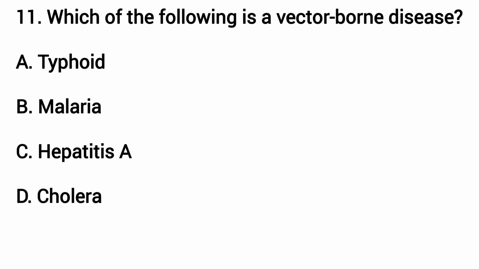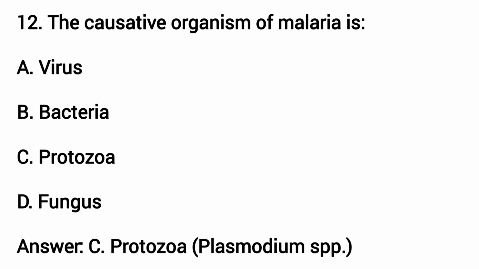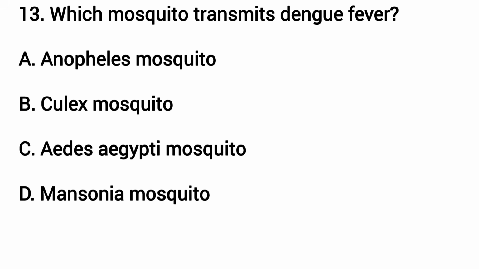Which of the following is a vector-borne disease? The answer is B. Malaria. The causative organism of malaria is. The answer is C. Protozoa. Plasmodium. Which mosquito transmits dengue fever? The answer is C. Aedes aegypti mosquito.